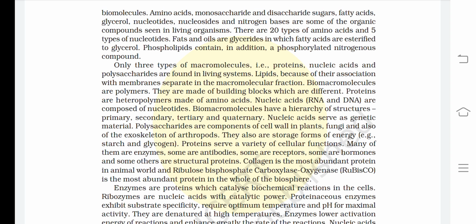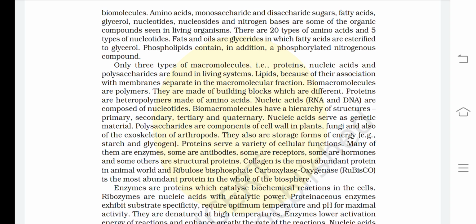Biomacromolecules are polymers. They are made of building blocks which are different. Proteins are heteropolymers made of amino acids. Nucleic acids, RNA and DNA, are composed of nucleotides. Biomacromolecules have a hierarchy of structures: primary, secondary, tertiary, and quaternary. Nucleic acids serve as genetic material.